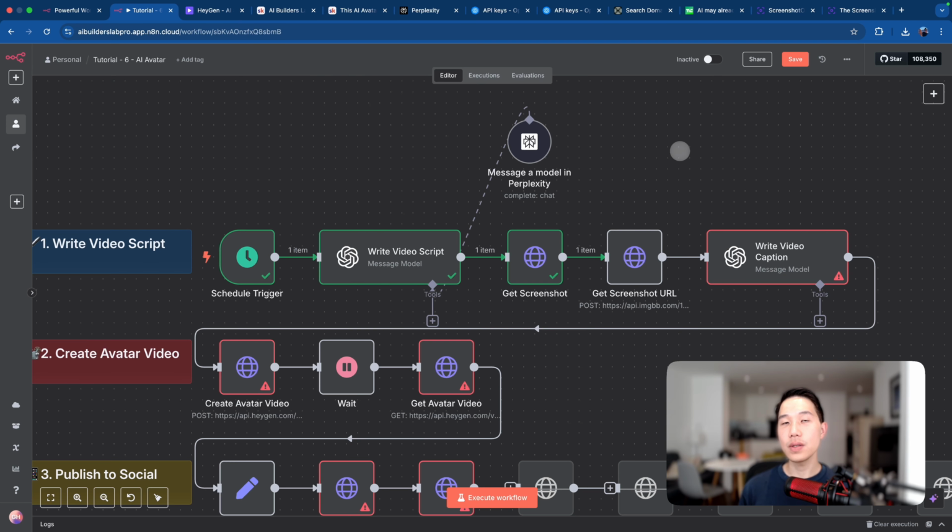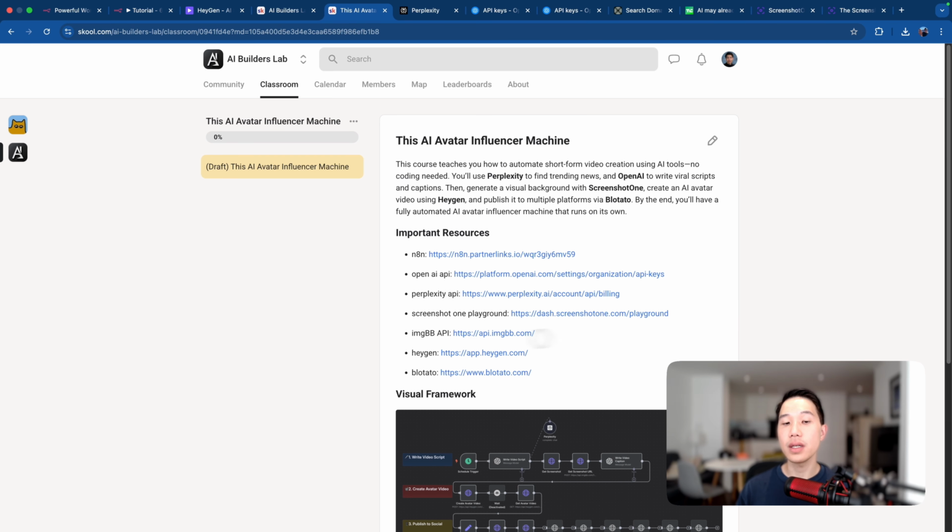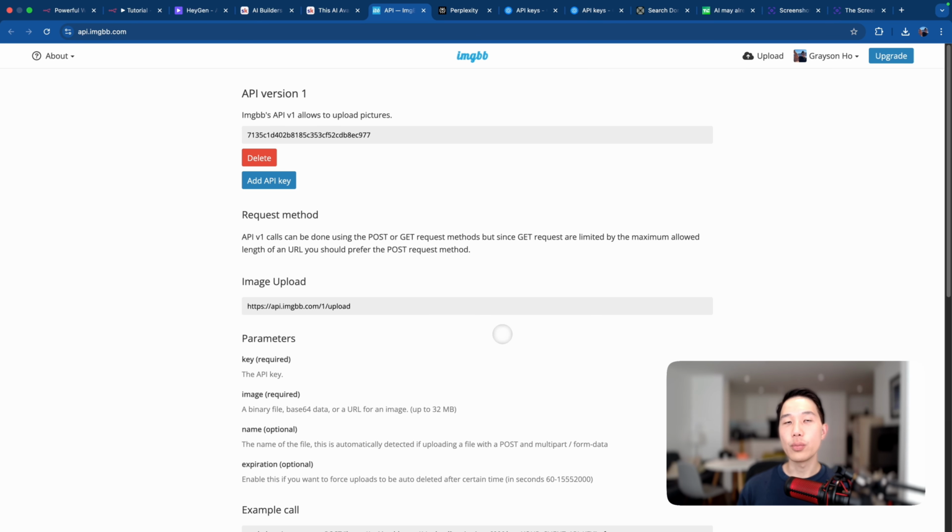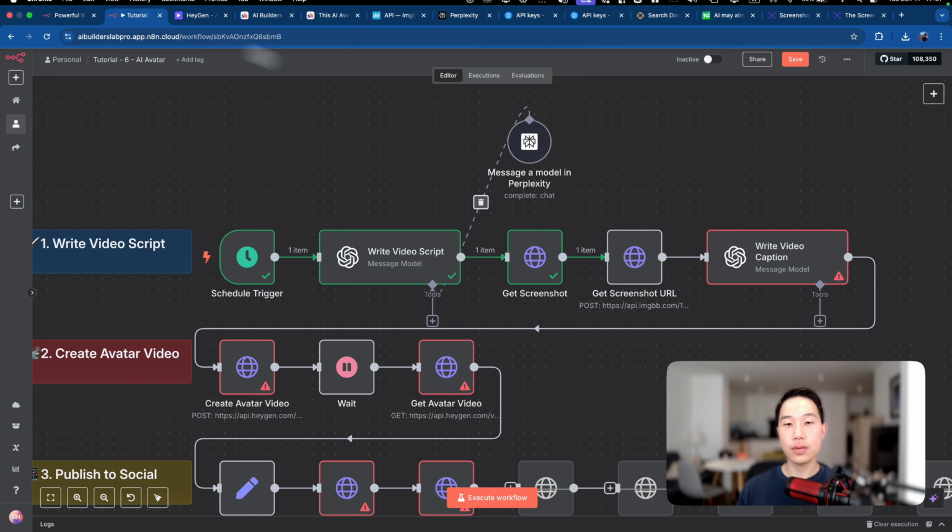The next step after this will be to create a hosted URL for this particular image. And to do this, we can head back to the community and click on this link, api.imhbb.com. It will prompt you for signing up an account, and once you have done that, you should be landing on this page, which you will then have access to the API key. So just copy this one and then head back to the tutorial.